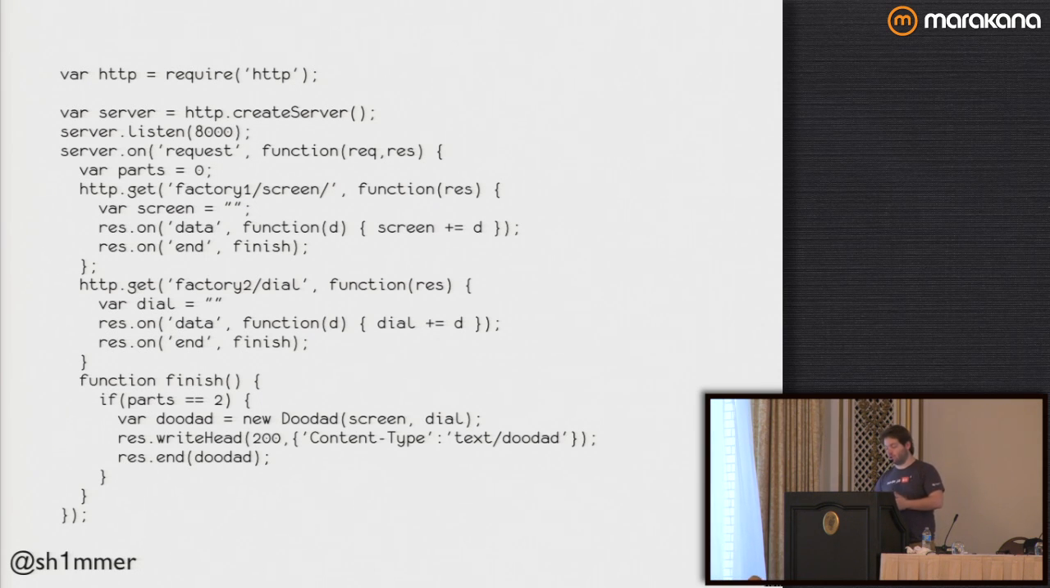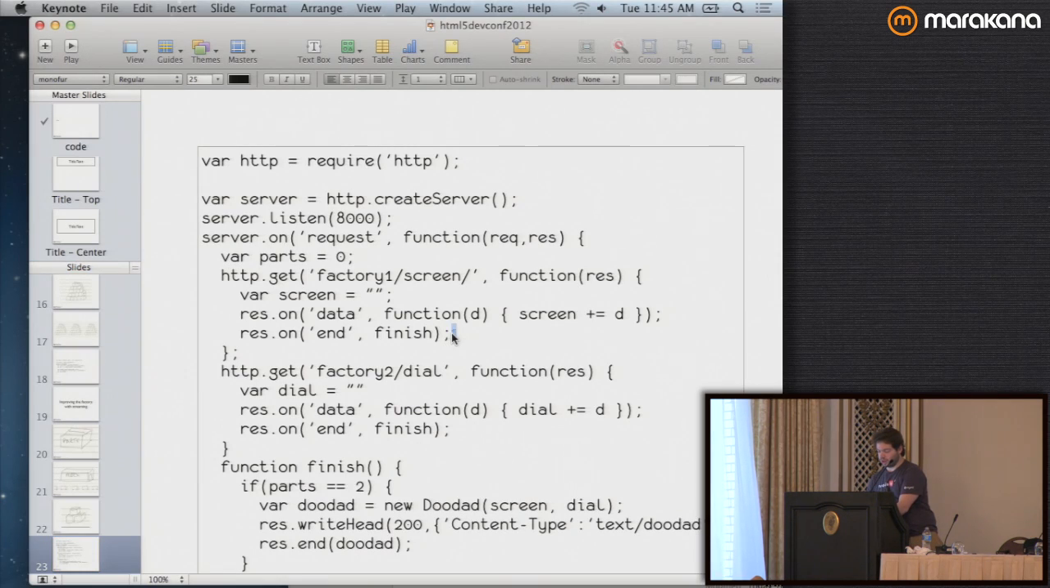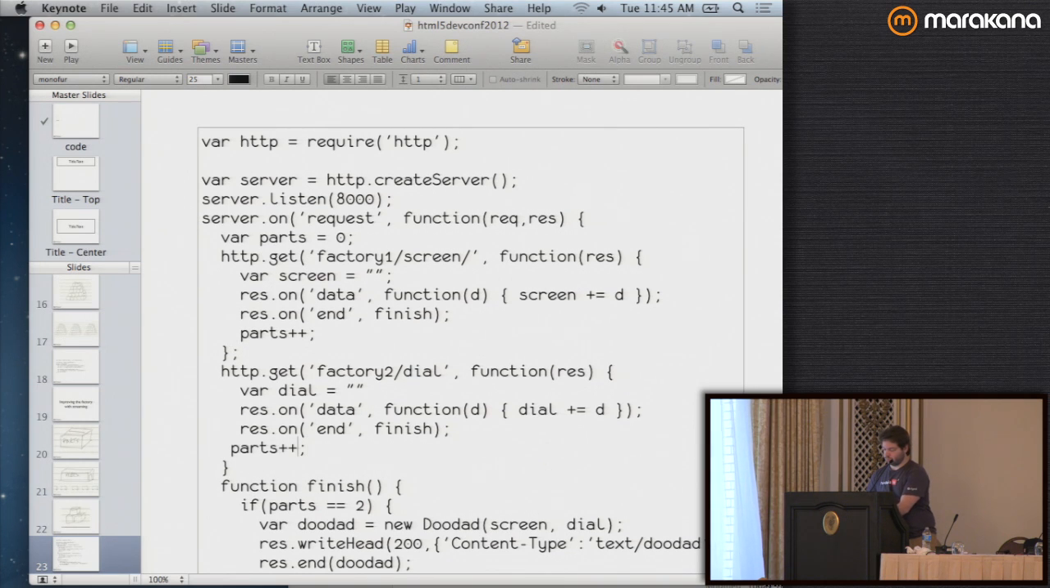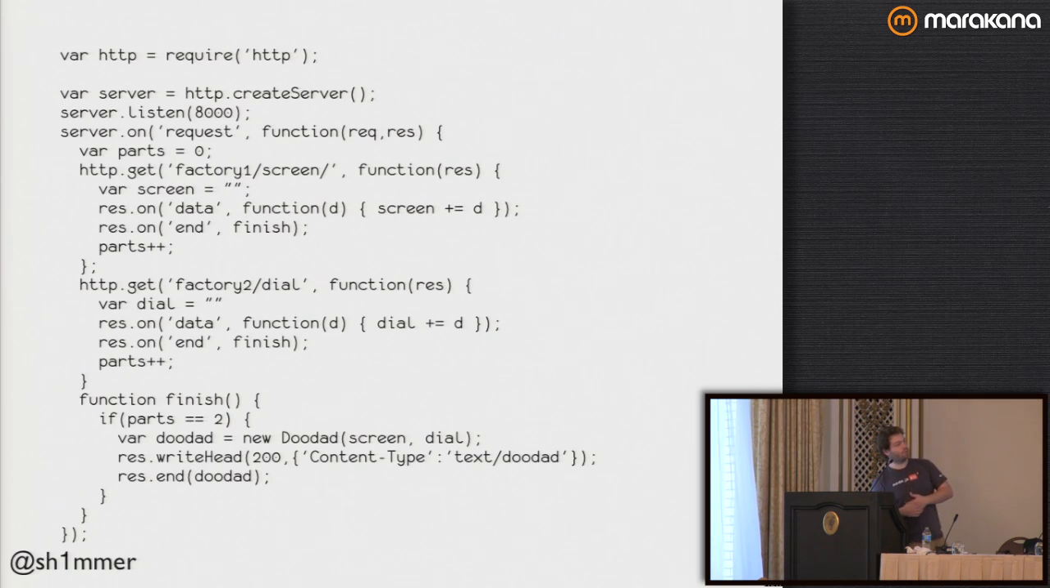I actually forgot, you can edit the slide while we're all looking at it. I actually forgot to iterate the part count. So it would be something like this. Sorry? I could iterate inside finish. That is completely true.